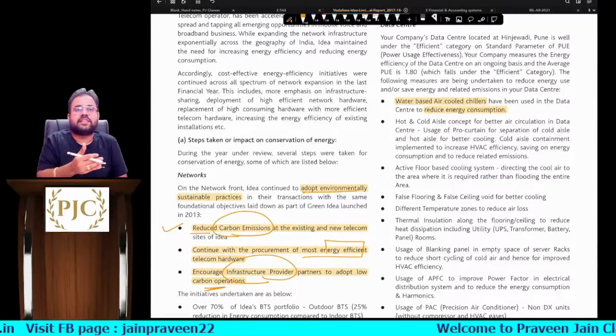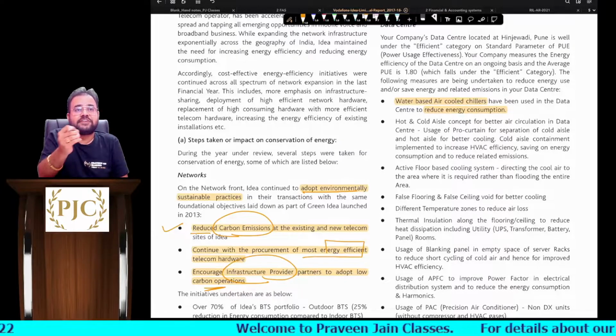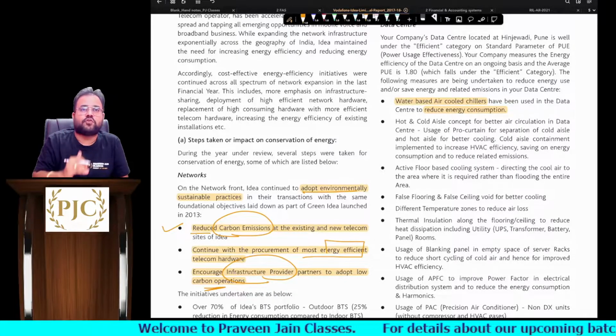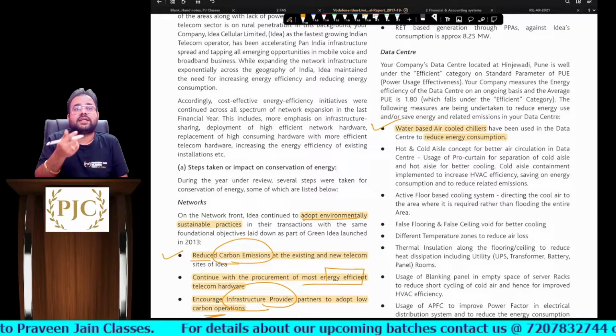So can I say, obviously they are in the telecom business, so they will cause damage to the environment, sir. So how are they ensuring that this damage is as low as possible? That is what they are talking about, sir. So they are talking about how they are protecting their data centers.